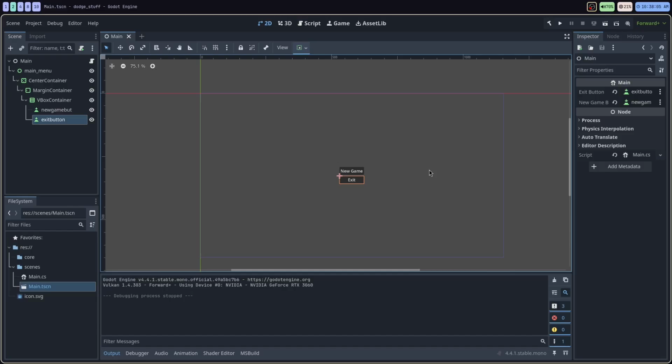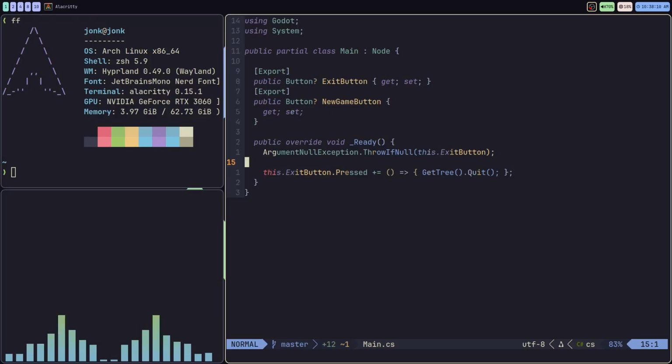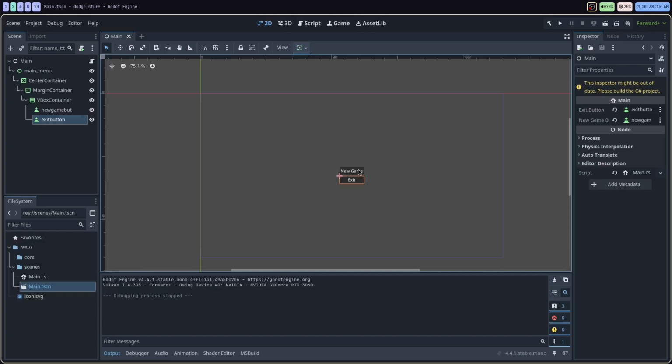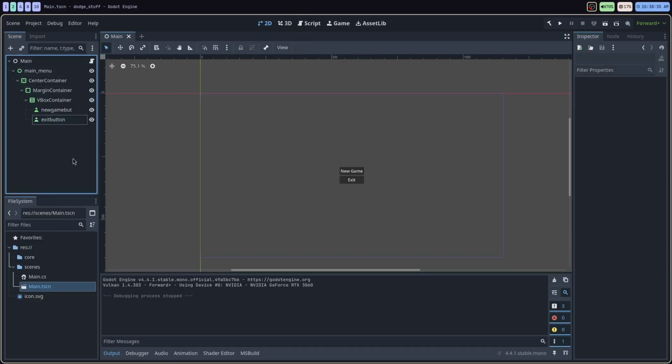And now we just need to get the new game button working. Essentially what happens is when we click the new button, we're going to create a game scene and then attach it to this main scene node. And we're going to be getting into that. So let's focus on the next part, which is going to be creating the game scene, the scene that we're actually going to be playing the game in. And then the new button will load that scene when we click it.